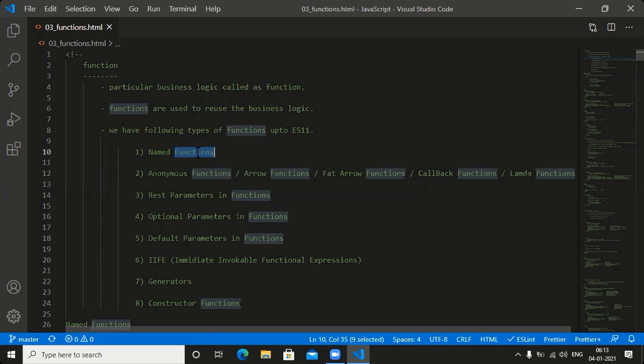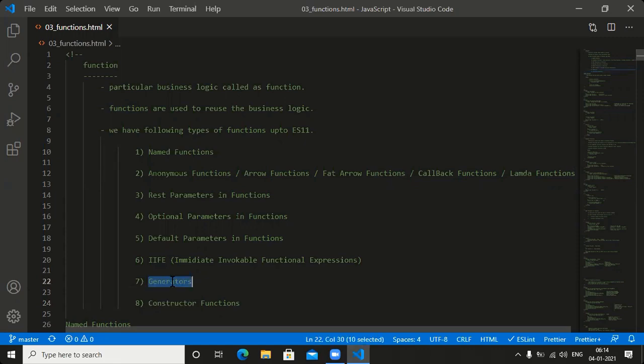Default parameters in functions completed? Yes, sir. IIFE, immediately invoked function expressions, completed? Yes, sir. Generators completed? No, generators are not completed here. Next is constructor functions. Constructor functions are completed. Prototype completed. Prototype chaining also completed. Is my point right or not?